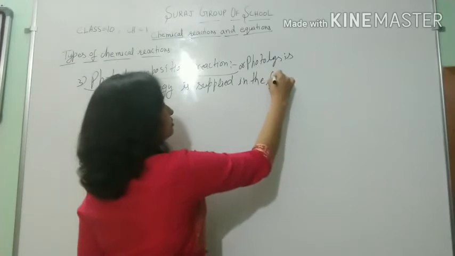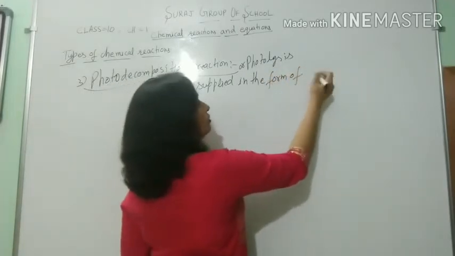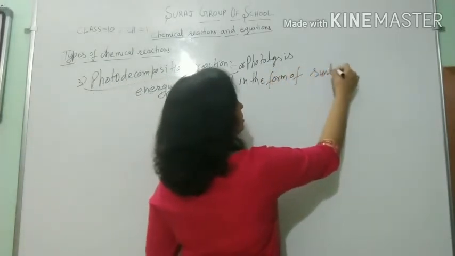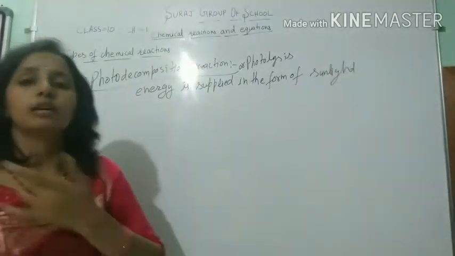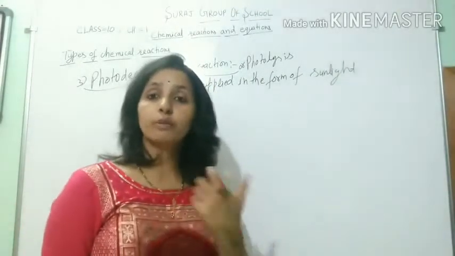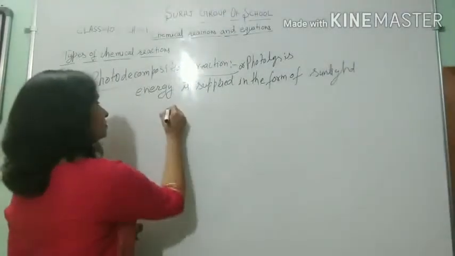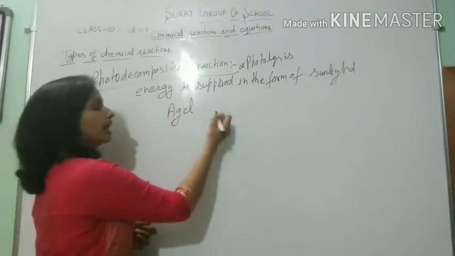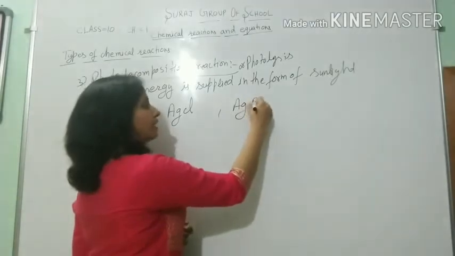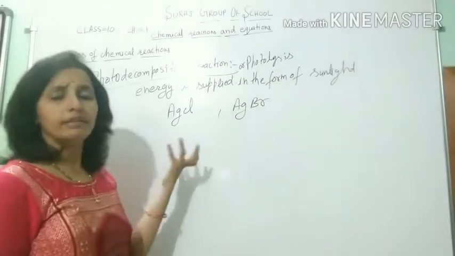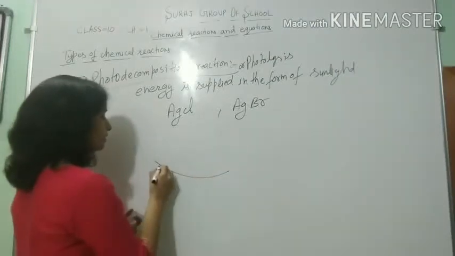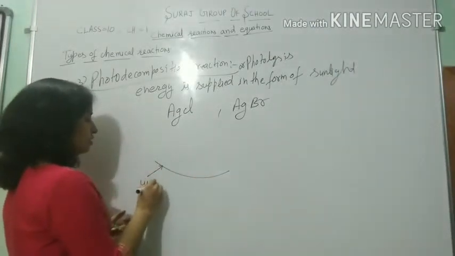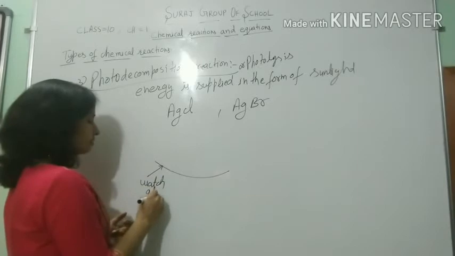Here we can take the example of silver chloride or silver bromide. We can take any one compound. First of all, we take a watch glass.